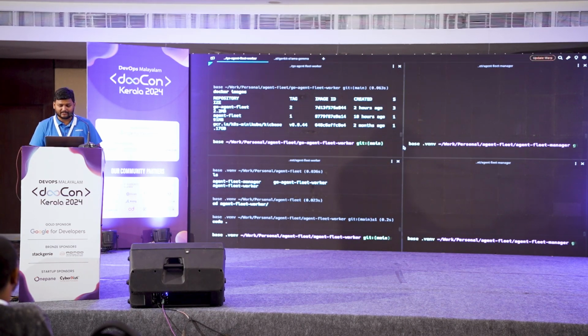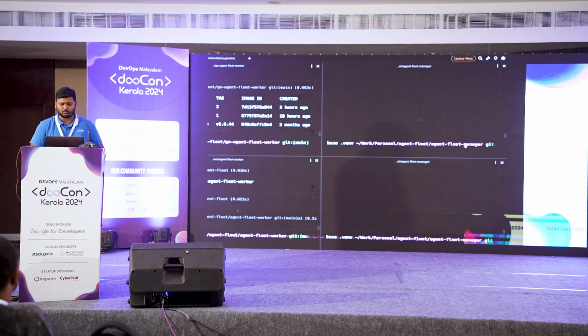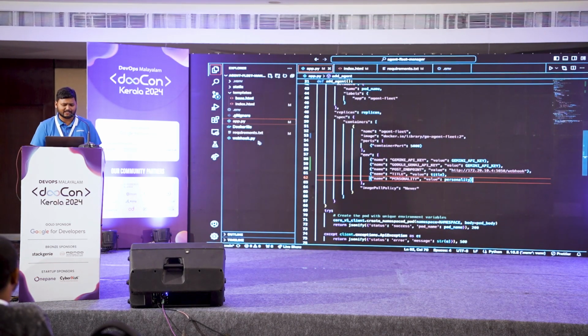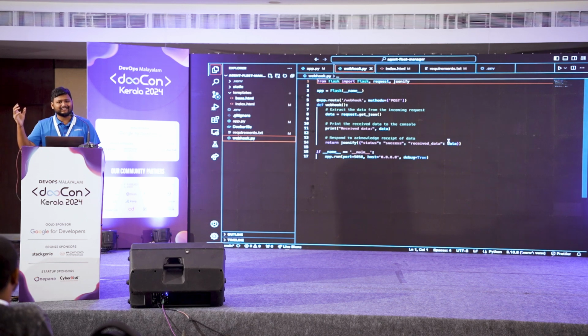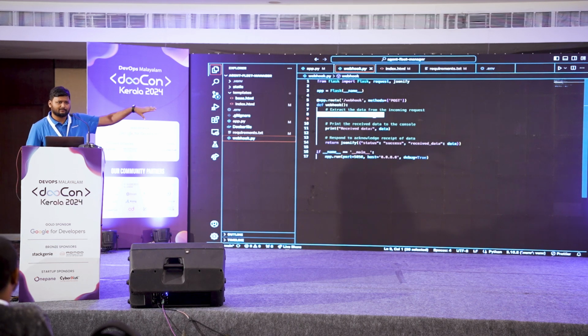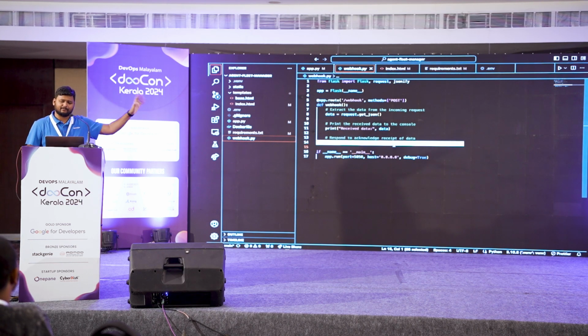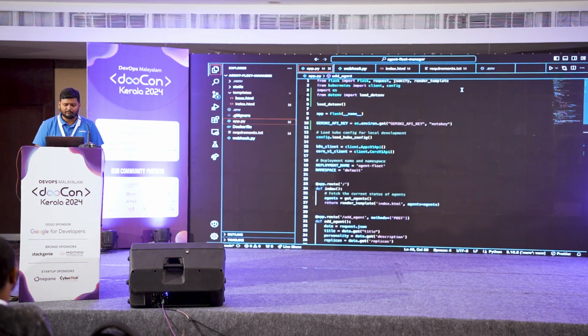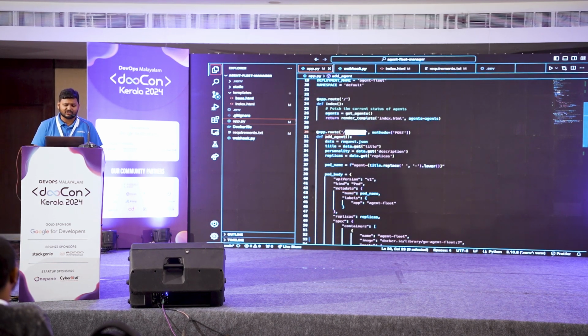Now the interesting part, right? Fleet Manager. What does the Fleet Manager do? The Fleet Manager at this point of time does two things. One, it has a webhook.py, which in itself is a Flask app, and all it does is receive some JSON data. Whatever is being hit on this webhook, it receives that, and it simply displays the same thing. It does not do anything else, right? So the webhook we will run separately in one terminal, and in the other terminal we will run app.py, which is the most interesting part. App.py has this function, add agent.